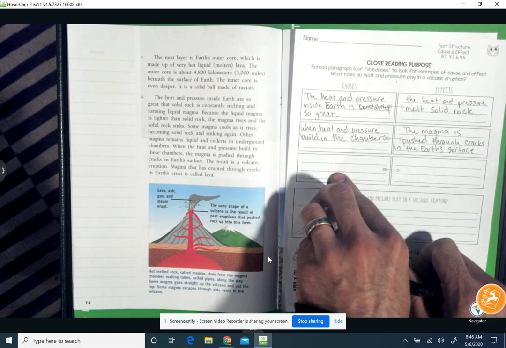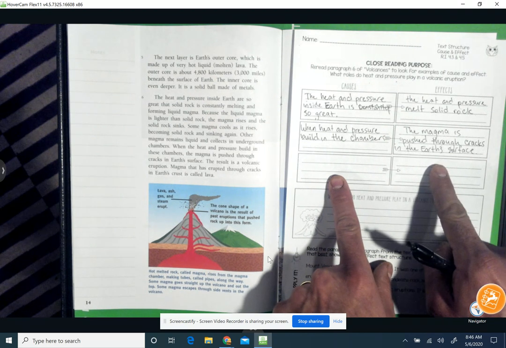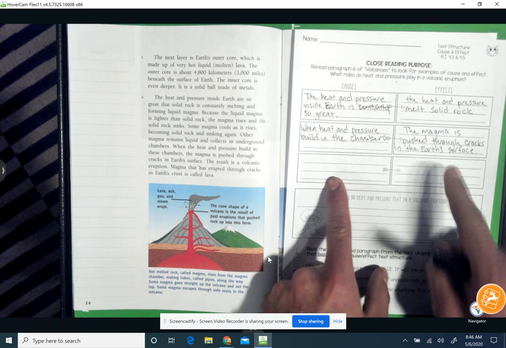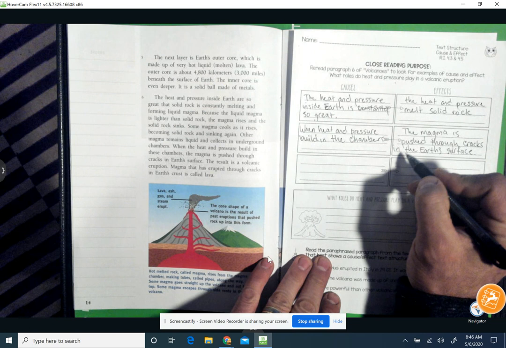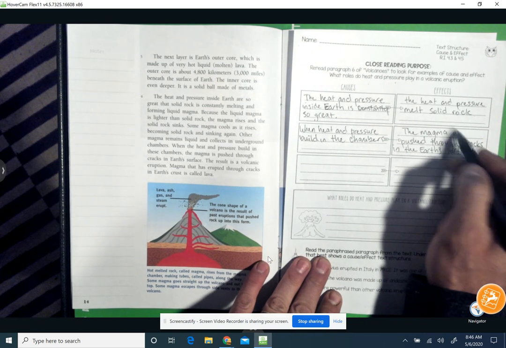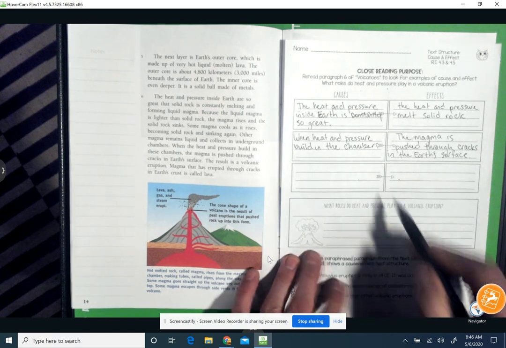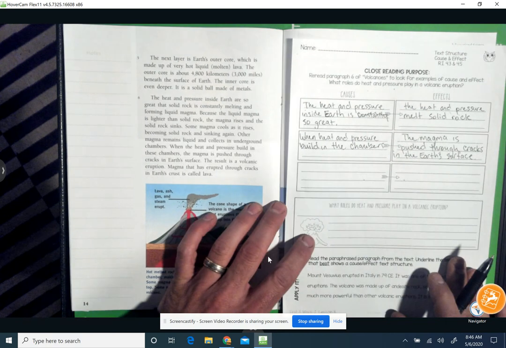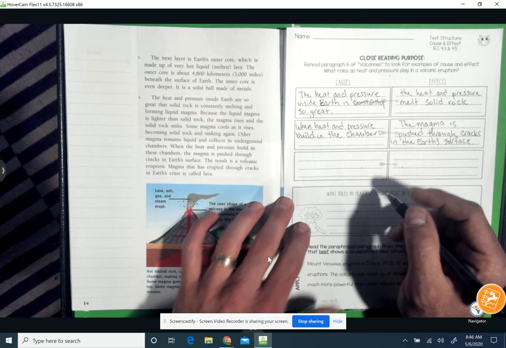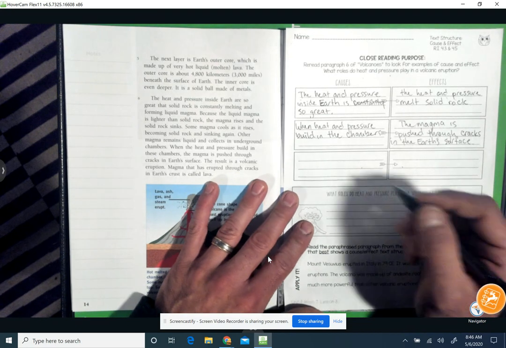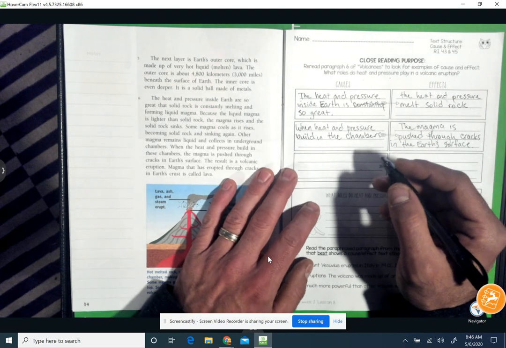So the cause is the magma being pushed through the cracks, and the effect is the volcanic eruption. And so we get to kind of use this effect over here. This effect becomes a cause, and we call that a chain of events, where all of these events are chained together, interchangeably, causes and effects of one another.